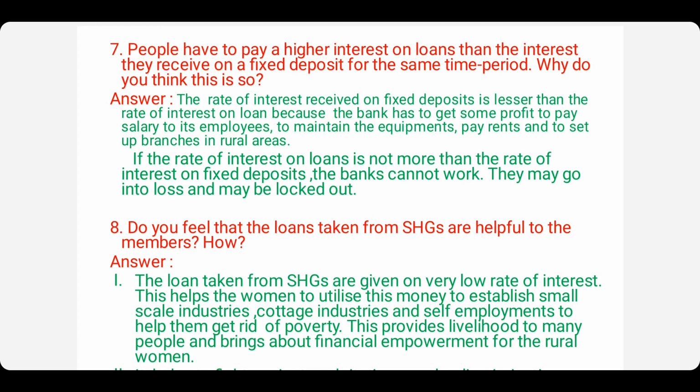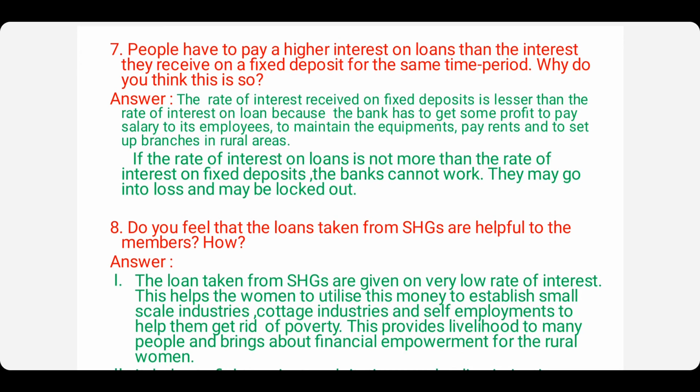Why is it so? The rate of interest received on fixed deposits is lesser than the rate of interest on loans because the bank has to get some profit to pay salary to its employees, to maintain the equipment, pay rents, and to set up branches in rural areas. So it has to provide a service to the rural areas, and it has to maintain the bank. For that it needs some money, and that money is generated from the interest which is charged on the loans.